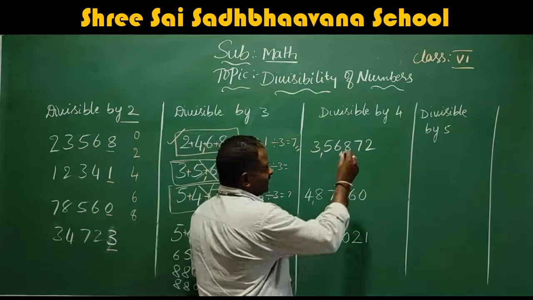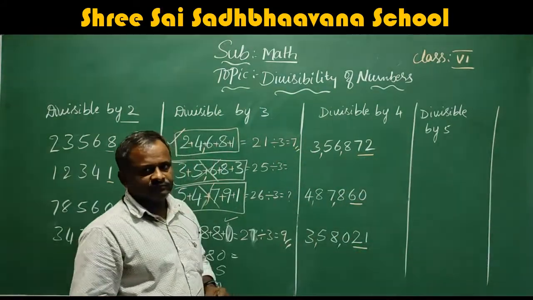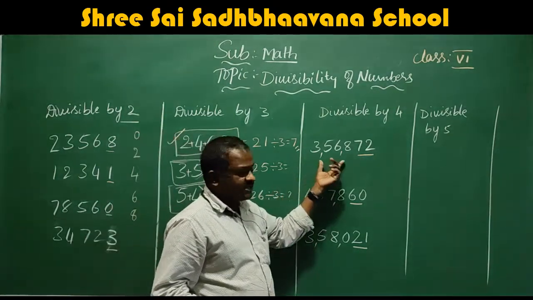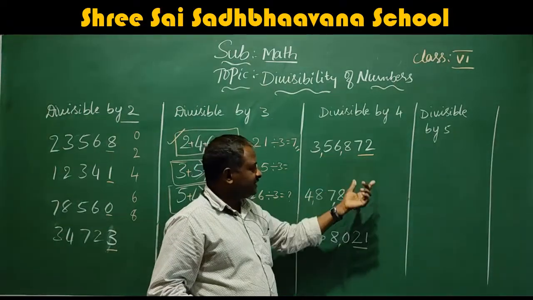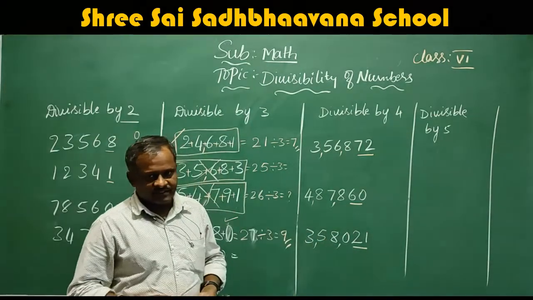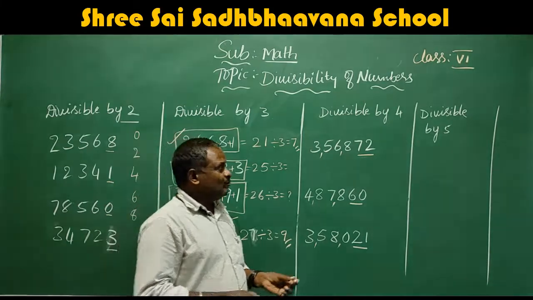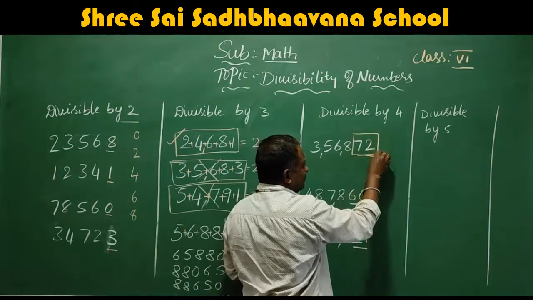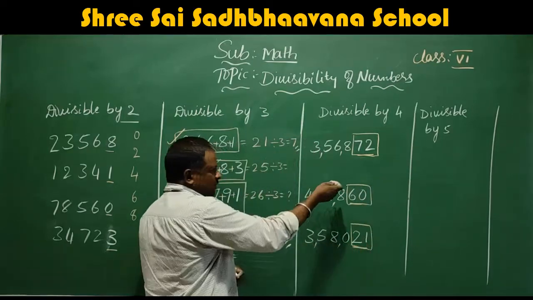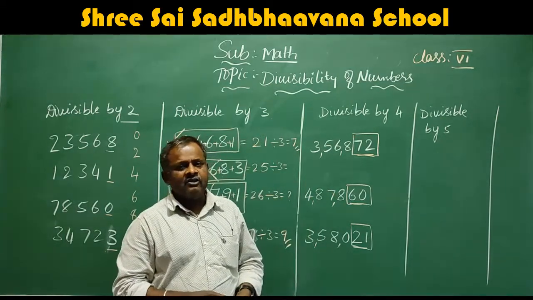Okay. Now for divisible by 4, consider the last 2 digits. To check whether the given number is divisible by 4 or not, consider the last two digits, that is unit place as well as the tens place. If both are completely divisible by 4, then the total number is divisible by 4.